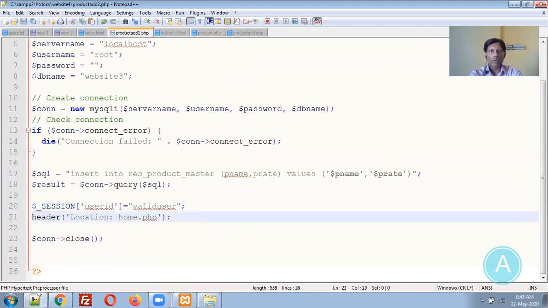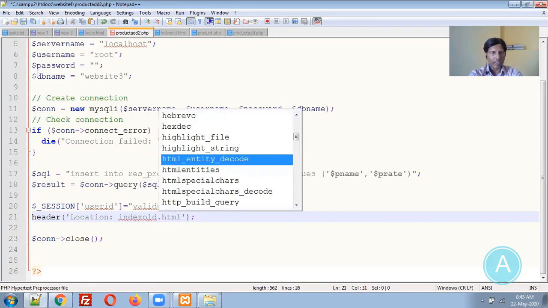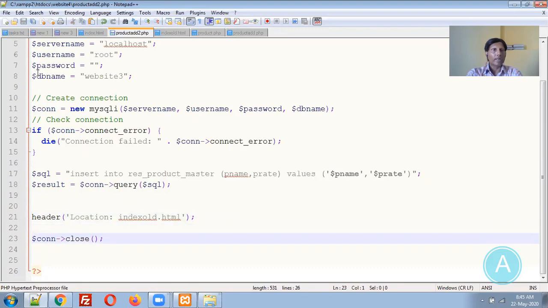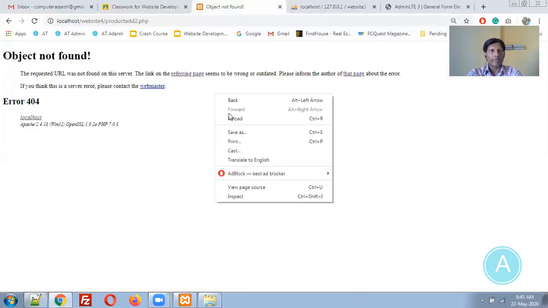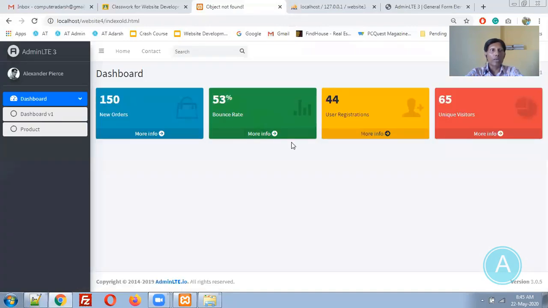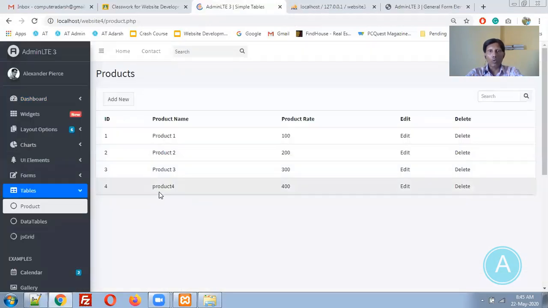Redirect back to which page? Index old.html. I think this is an HTML page. Session we don't want, and connection close is there. Now let me refresh the page. What happens? It is going to index old. Let me go. Now you can see the things.